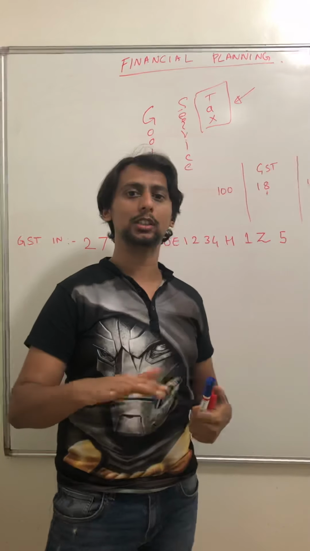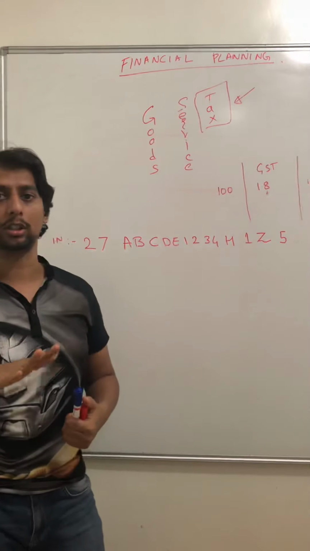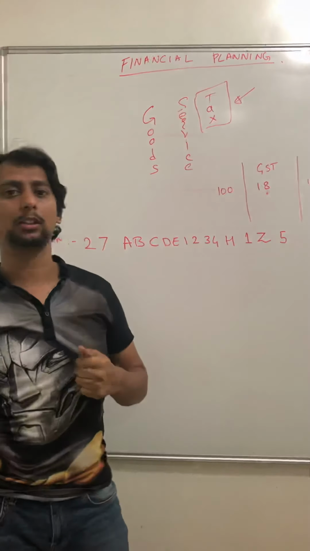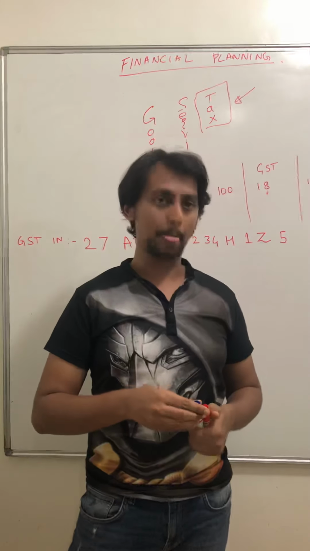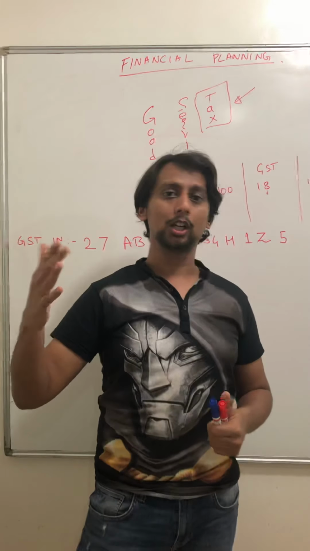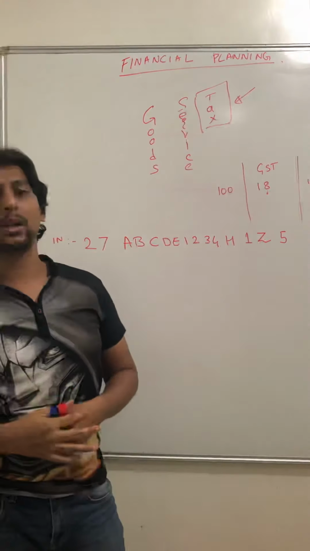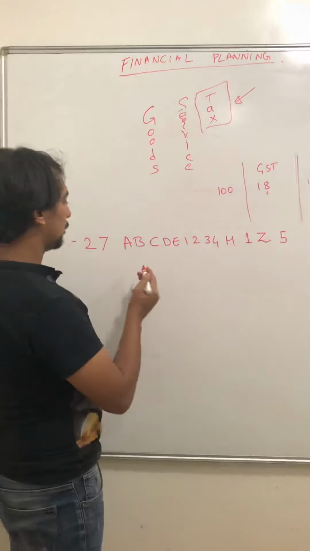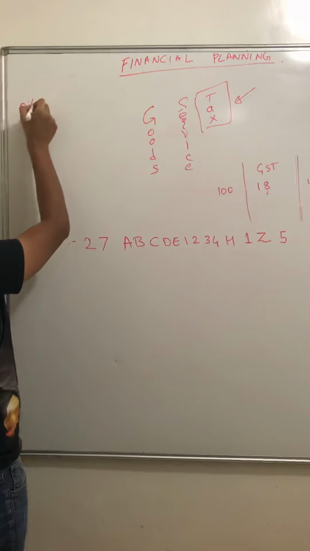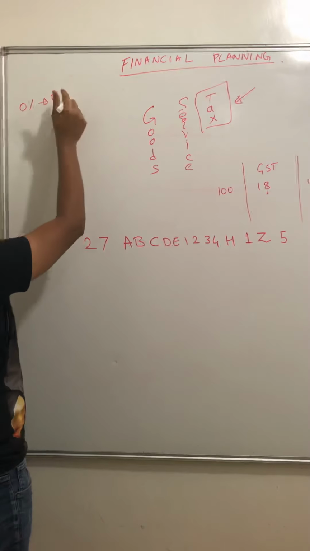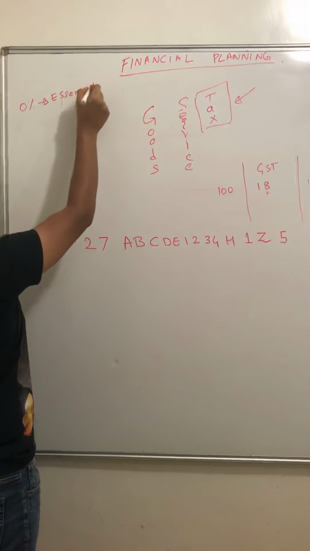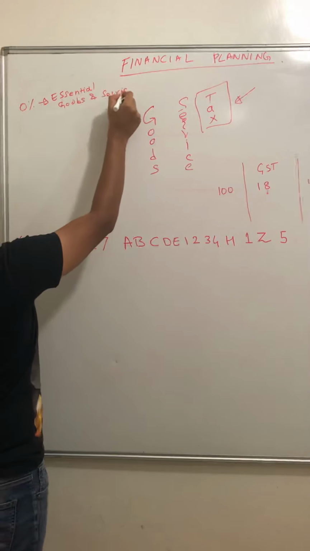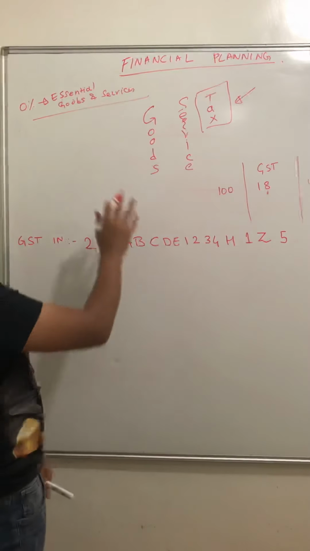Why? Because it is a daily necessary thing. The government cannot charge GST on it, because even poor people are buying it. The government doesn't want to increase the prices so that poor people can also buy it. But slowly, there are tax rates. The tax rates increase, first it is 0% on essential goods and services. Whatever is essential, 0% on it.